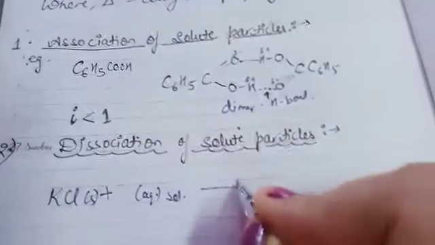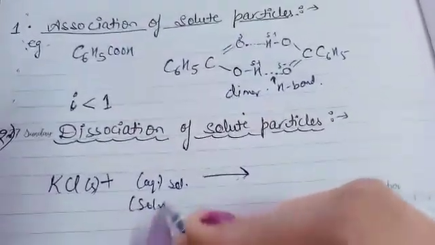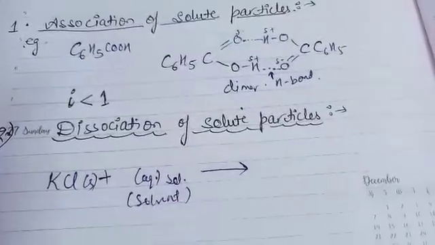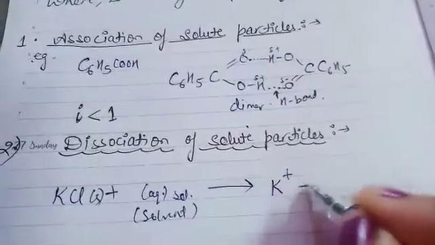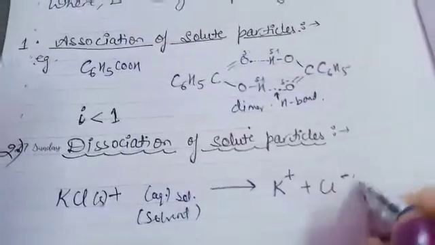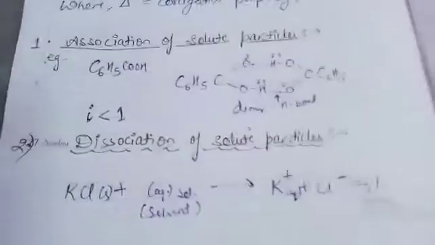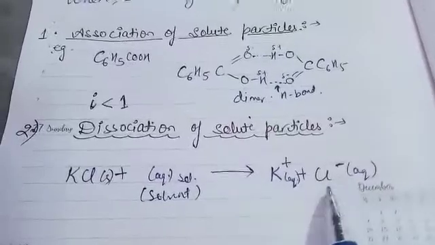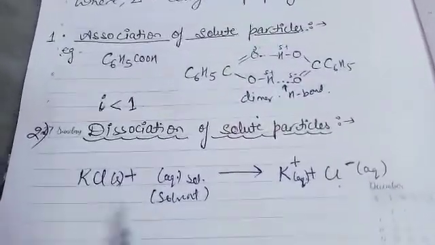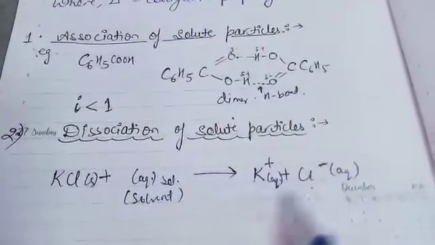So KCl is a solid, and when it is dissolved in a solvent, it dissociates into K positive plus Cl negative, both in aqueous form, because they dissociate only in aqueous form. Now just see, K positive, Cl negative. Previously the number of particles is 1, but after dissociation the number of particles becomes 2.